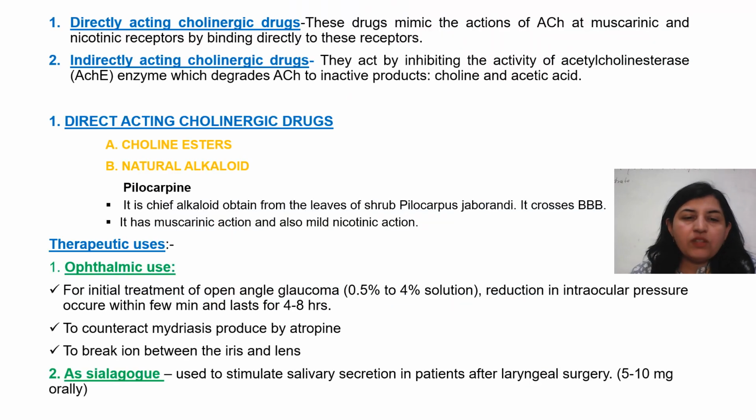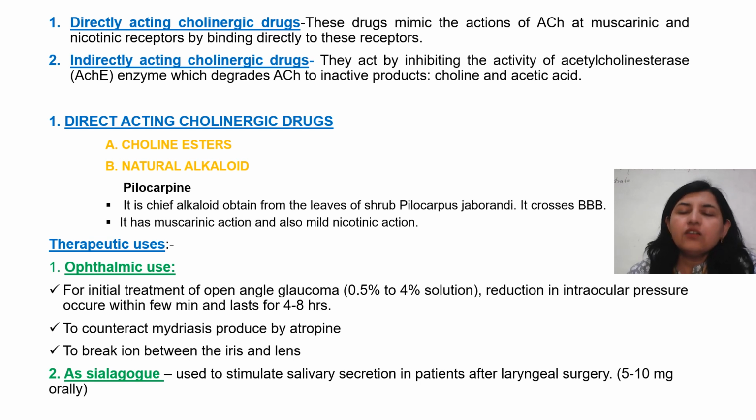Directly acting cholinergic drugs directly bind with the receptor; indirectly acting drugs do not bind with the receptors, but they increase the concentration of acetylcholine inside our body because they inhibit its hydrolysis. If it is not hydrolyzed, automatically its concentration will increase, and it will itself bind with the receptor